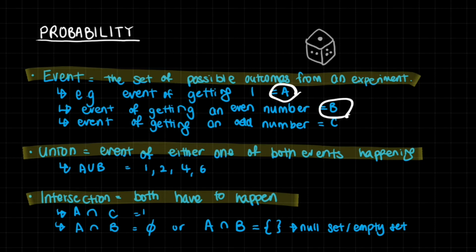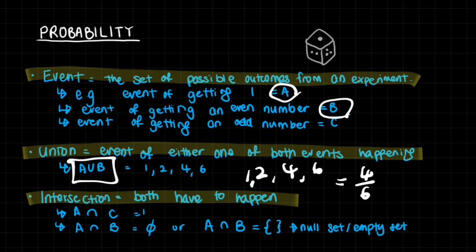What this means is that the possible outcomes you want are 1 or an even number: 1, 2, 4, 6. So you have 4 possible outcomes, which means that if you randomly throw this fair dice, the probability of A ∪ B happening, either A or B, is 4 out of 6. And that would give us 67%.